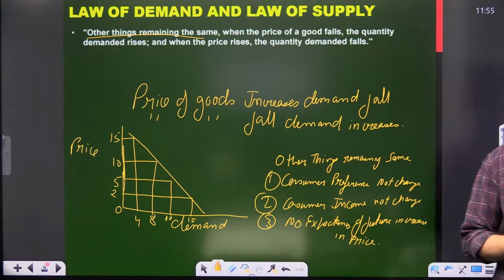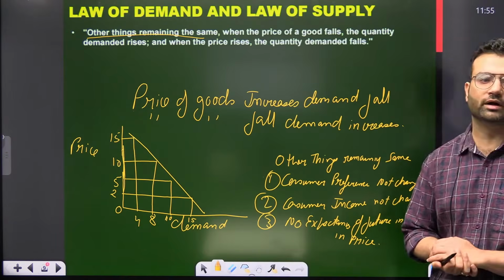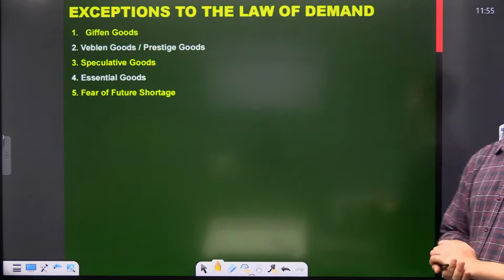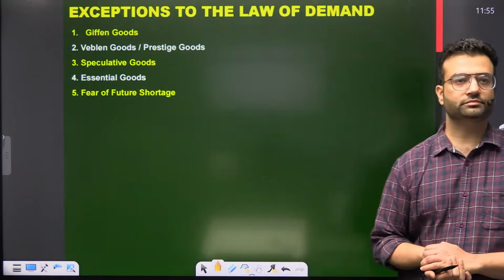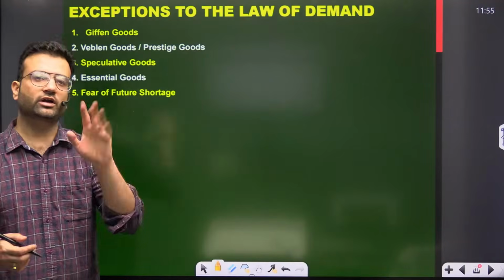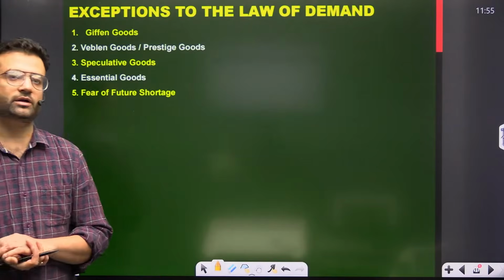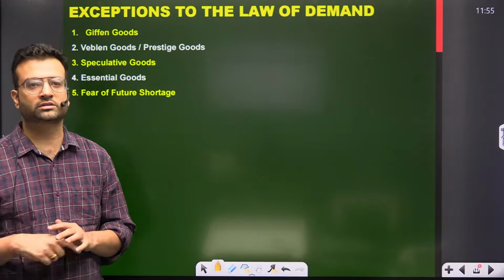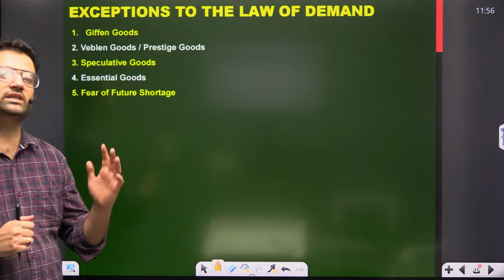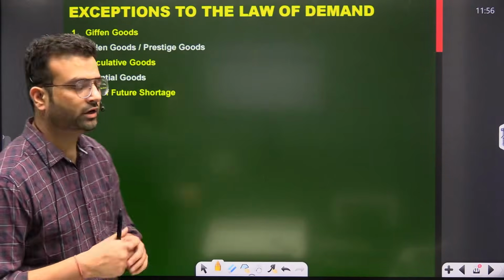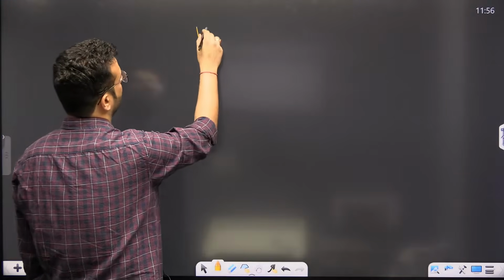Then we will move ahead and talk about exceptions to law of demand. What are the exceptions to law of demand? When we talk about law of demand, we always say when the price falls, demand rises. Similarly, when the price increases, demand falls. But exceptions to law of demand counter the law of demand. It is against the law of demand. Now, what are the exceptions to law of demand? First is in context of Veblen goods.